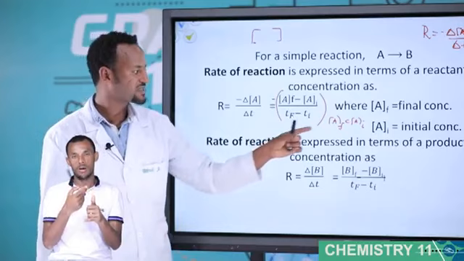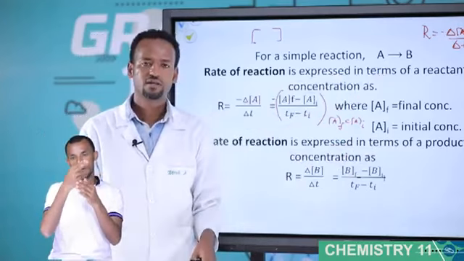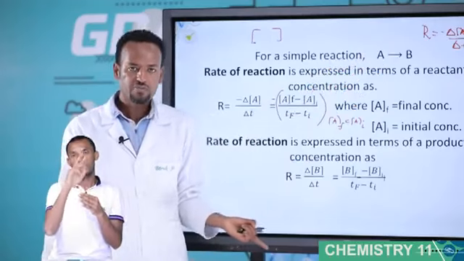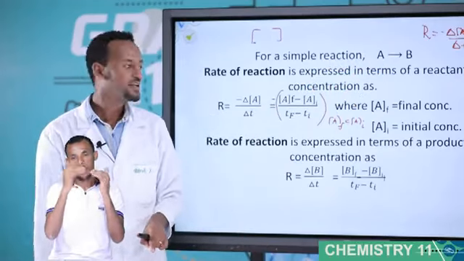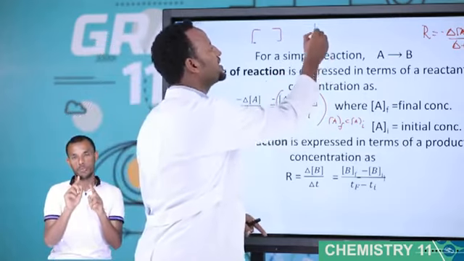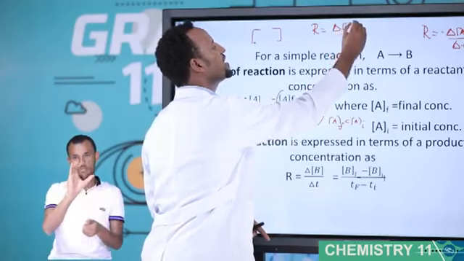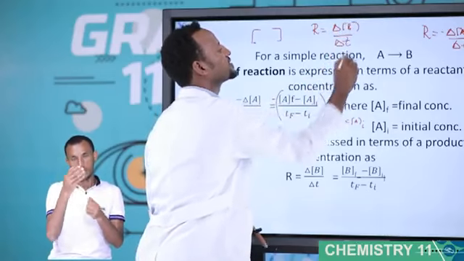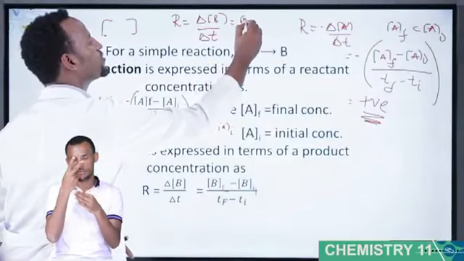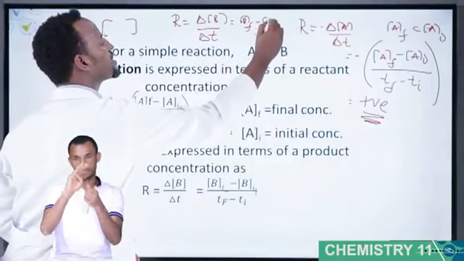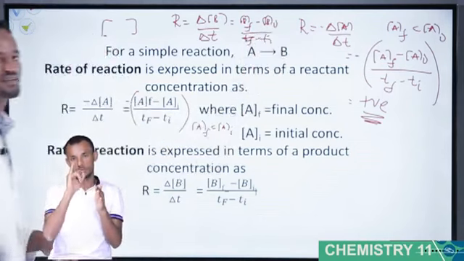Now the rate of reaction expressed in terms of product. What is the product in this case, A or B? B is the product. Therefore, rate is positive here. In a similar way, for B, rate is equal to change in concentration of B over change of T: concentration of B final minus concentration of B initial over T final minus T initial.